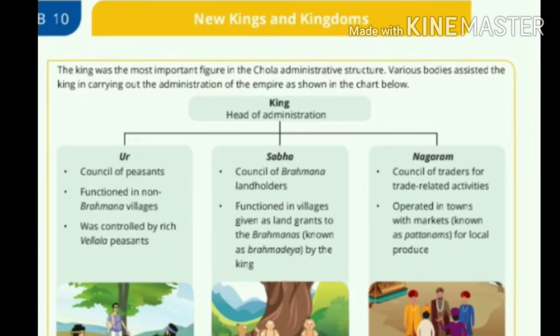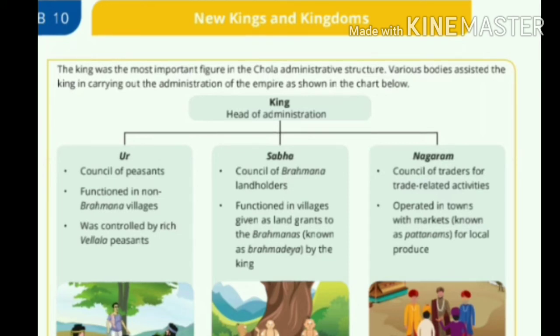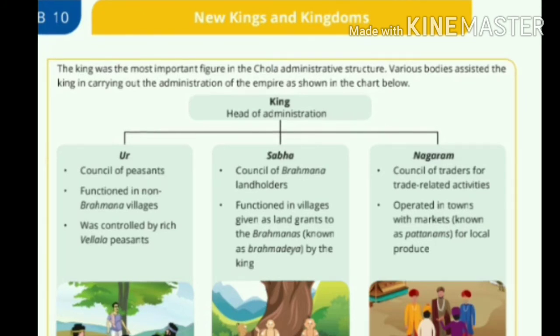Now we will move to the new kings and kingdoms. We have already discussed the Cholas. So here we are going to discuss the Chola administrative structure. Various bodies assisted the king in carrying out the administration of the empire, as shown in the chart below. We know that it is not possible to do a task single-handed. So the king can't rule a whole city or country on his own. He needs a few helpers, and these are known as the members of the administration.